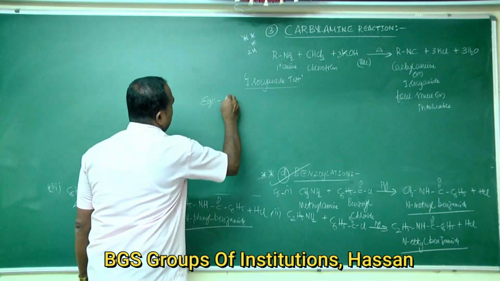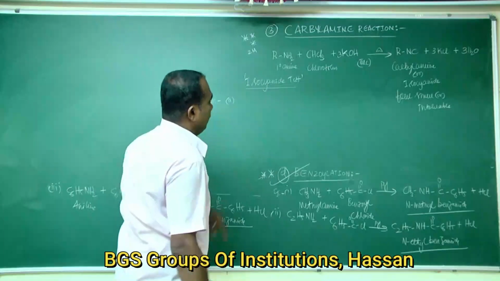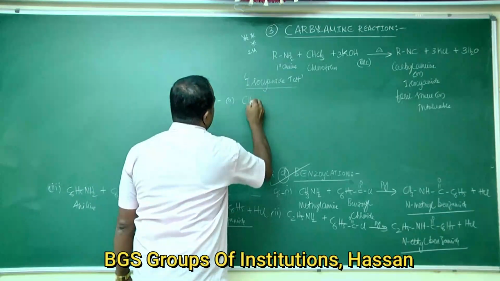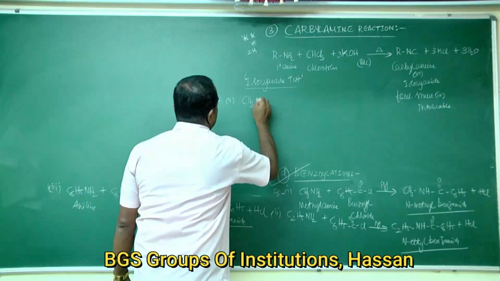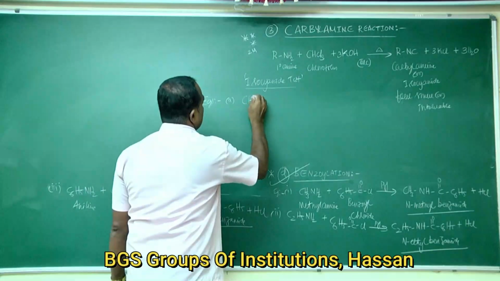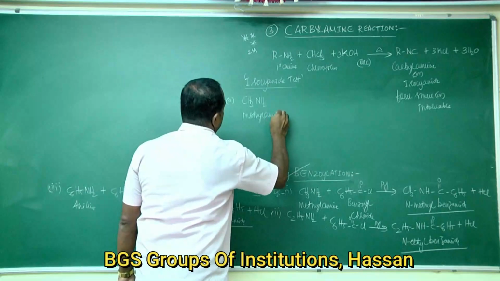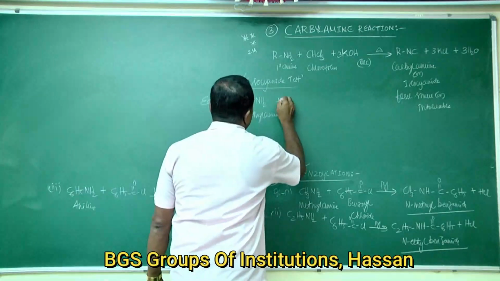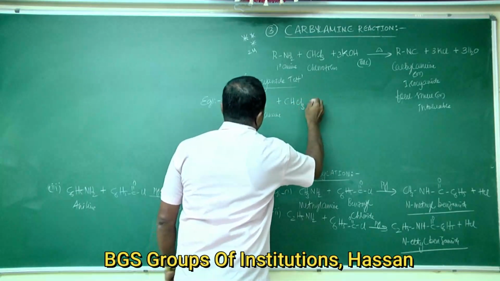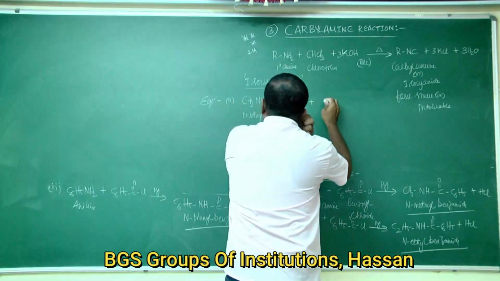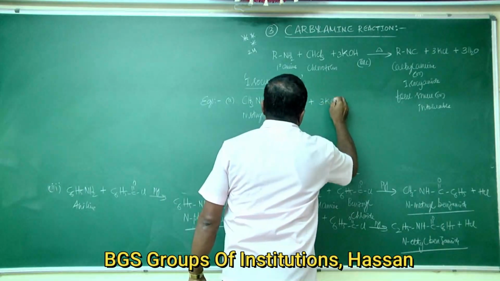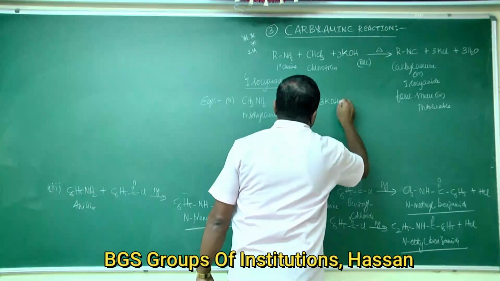You take methylamine, CH3NH2. Methylamine reacts with chloroform in presence of alcoholic KOH.